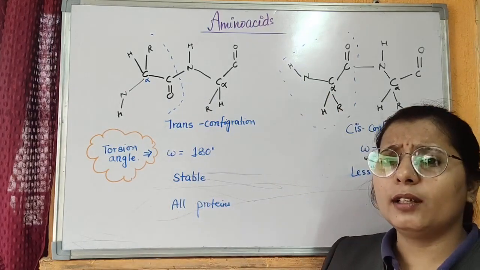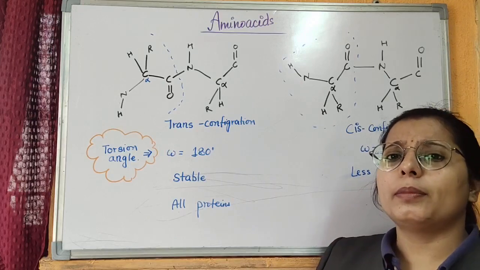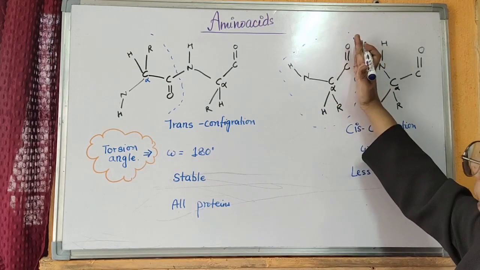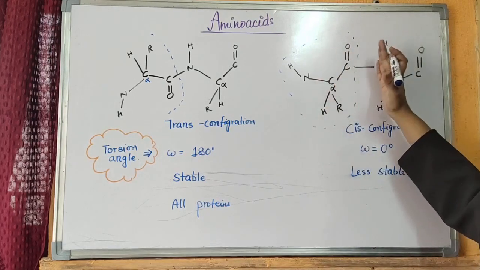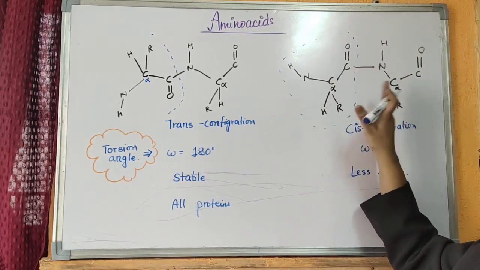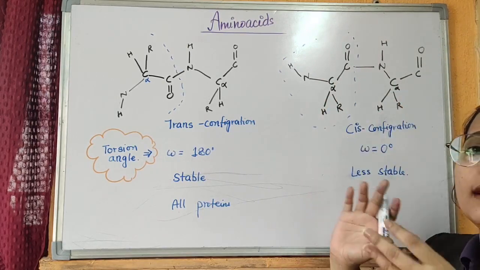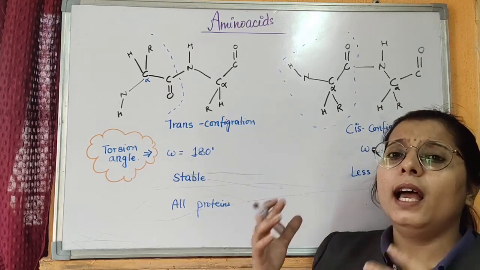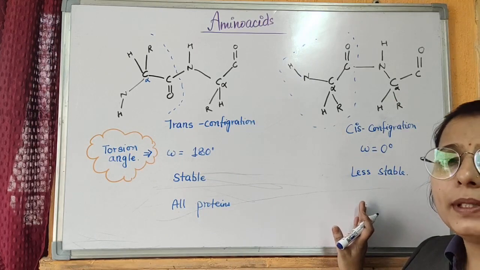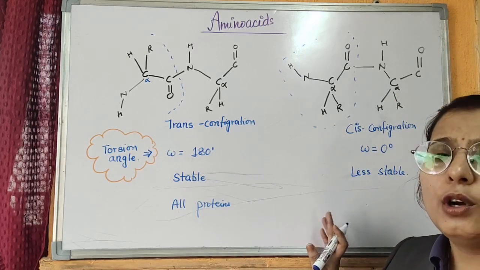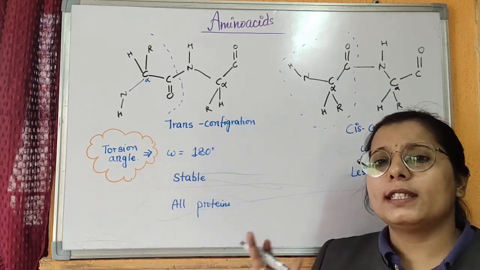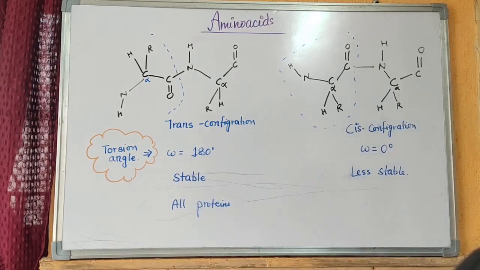The second configuration of the peptide bond is the cis configuration, where the alpha carbons of one amino acid and the second amino acid are on the same side, their molecules are on the same side, and the torsion angle between them is 0 degrees. It makes the peptide bond less stable, and so most proteins immediately form the trans configuration for their stability for a longer time.